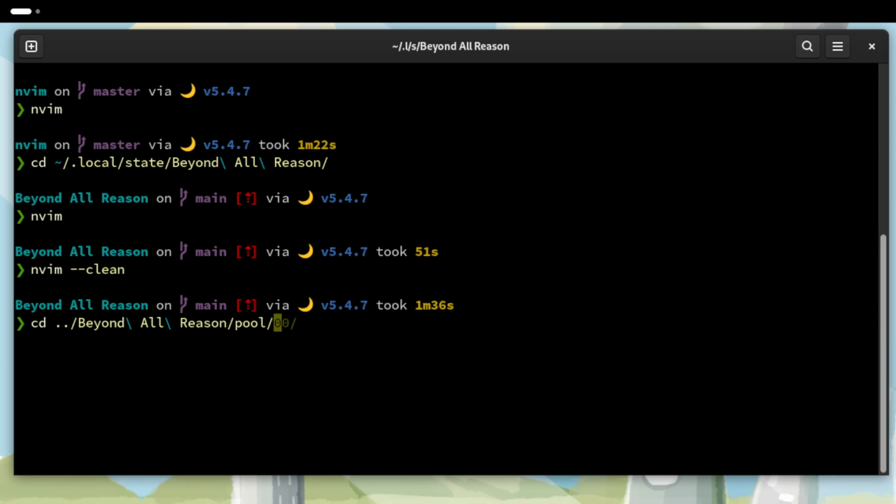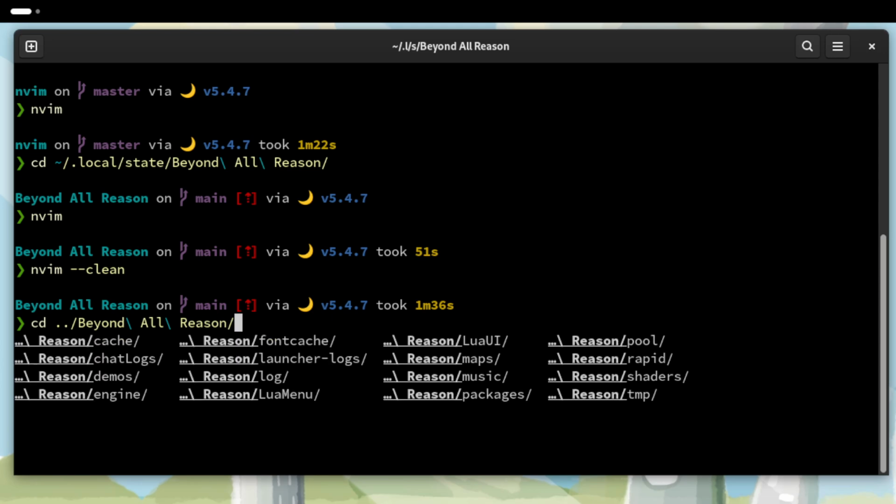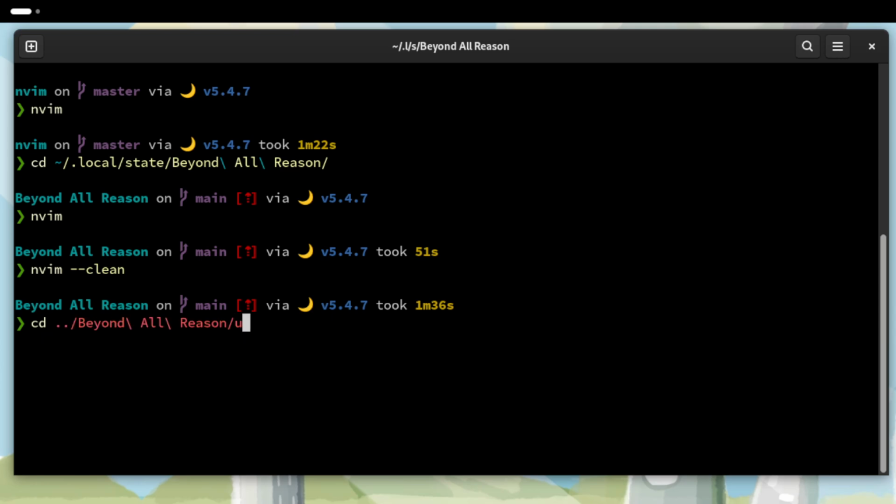So I type PO tab, and then pool is auto-completed. I could also fuzzy complete. If I want to go to Lua UI, I could just type UI tab, and it will fuzzy complete the Lua UI directory.